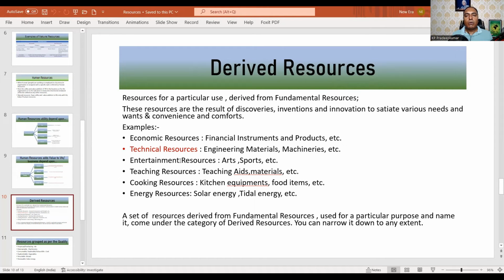So what I call derived resources is what is derived from the fundamental resources for a particular use. We can name it that way, and a set of resources derived from fundamental resources used for a particular purpose comes under the category of derived resources. You can narrow it down to any extent.